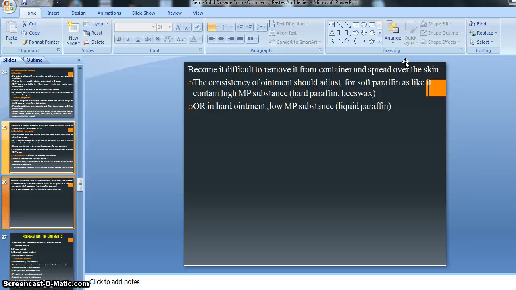Means whatever the consistency was in the initial phase, that should be there in the future also, right? That's why consistency plays a very important role, right?